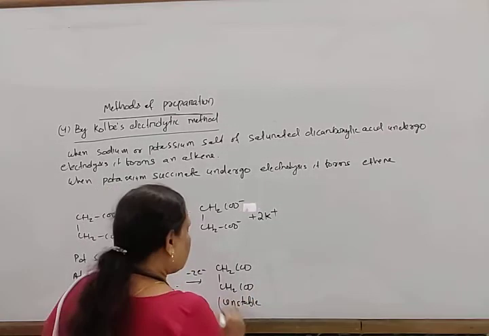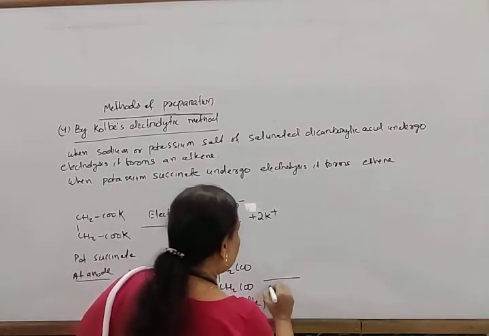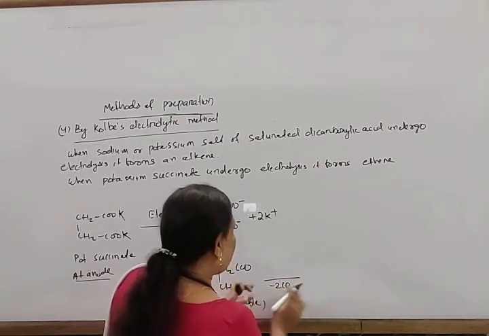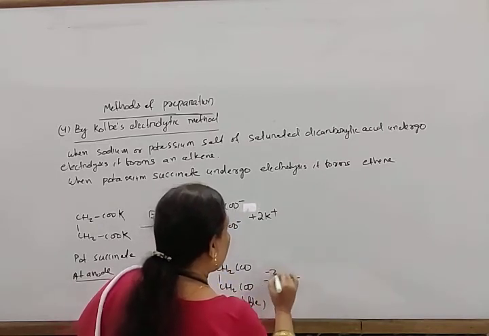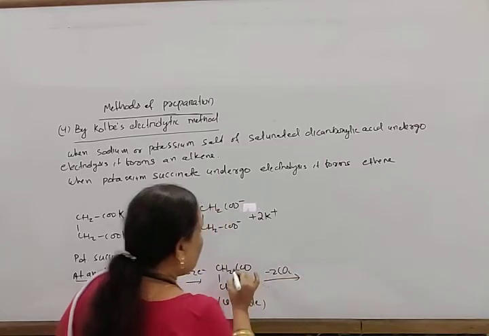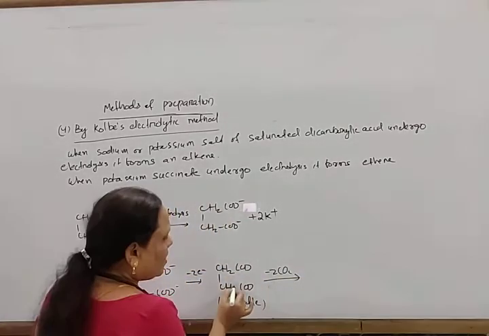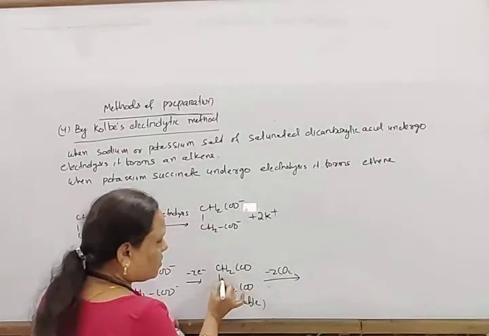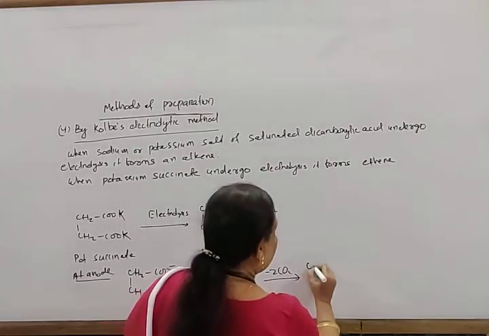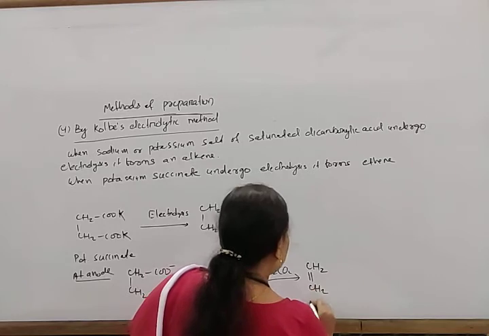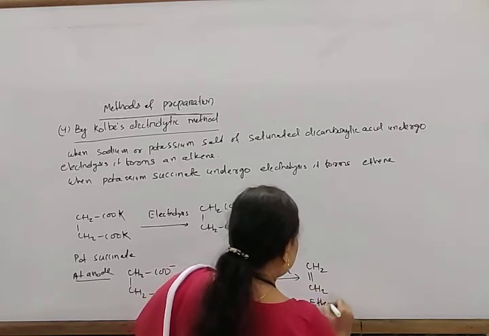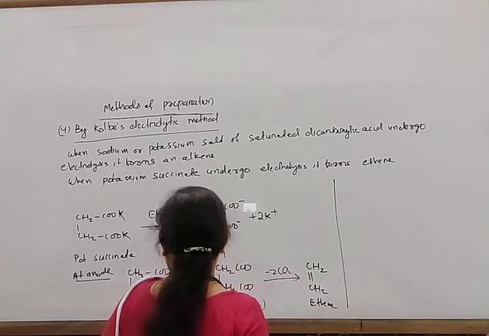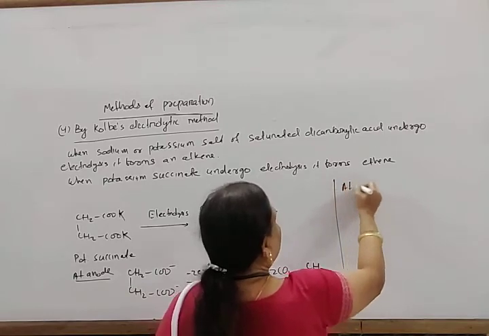And from this unstable compound, removal of carbon dioxide takes place. 2 CO2 are removed here and 1 electron comes here, 1 electron comes here. In this way, it forms CH2 double bond CH2. This is called ethene.